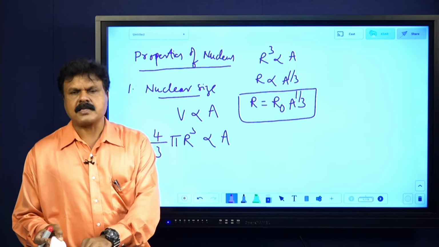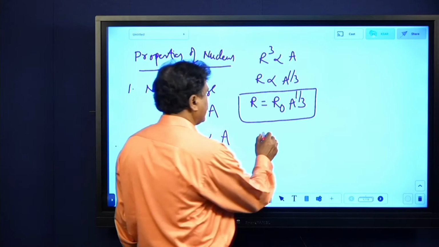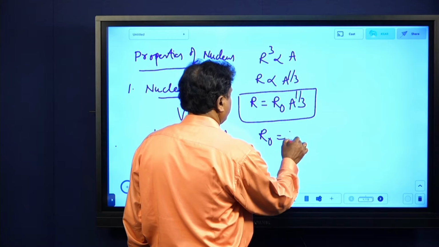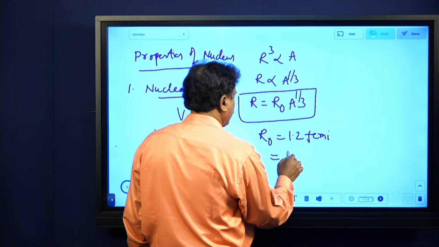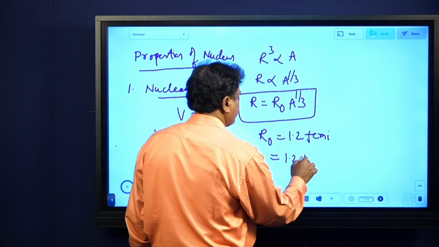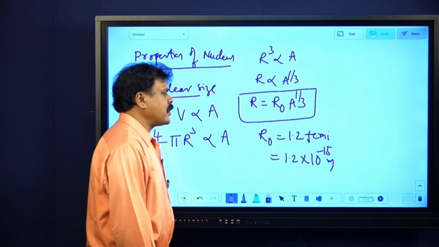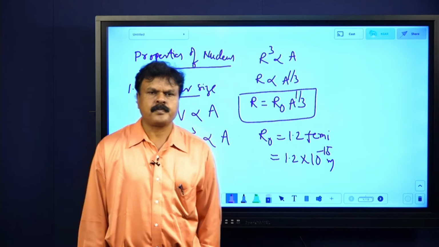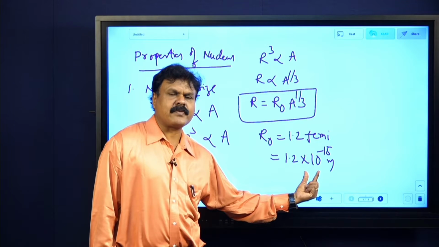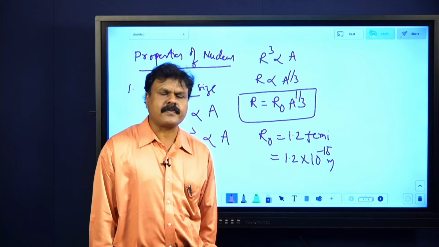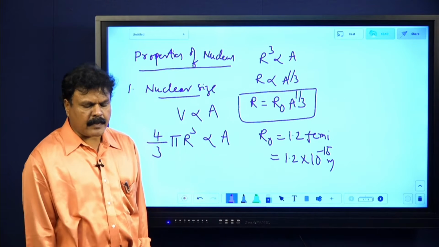Where that R0 is called the Fermi constant. The value of R0, we can take as 1.2 Fermi, or even 1.3 Fermi also. 1 Fermi is 10 power minus 15 meter. Fermi is a unit of distance, a unit of length, like Angstrom is a unit of length. 10 power minus 15 is femto. 10 power minus 15 meter means it is a Fermi. Try to remember those things.